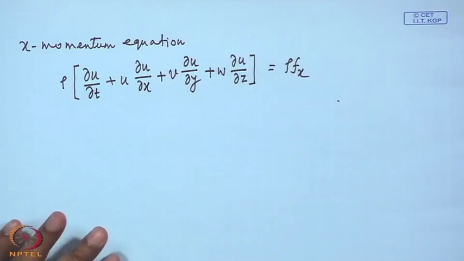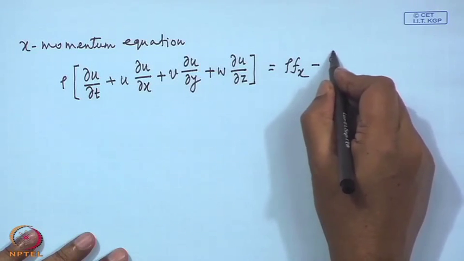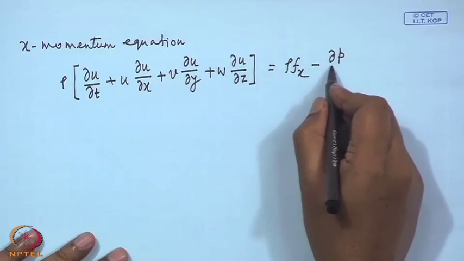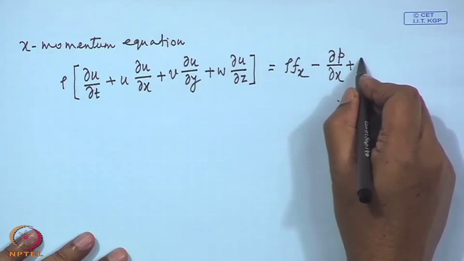Let us say the x component of the body force is f x, the x component of the gradient of p is dp dx, and this is mu.